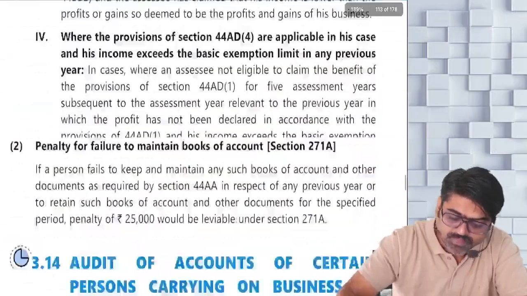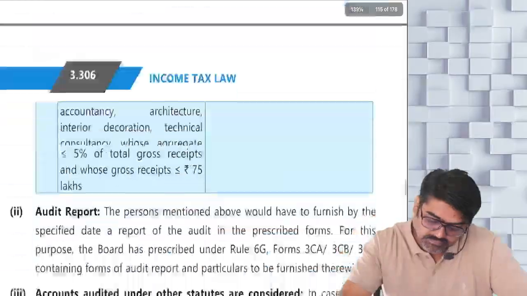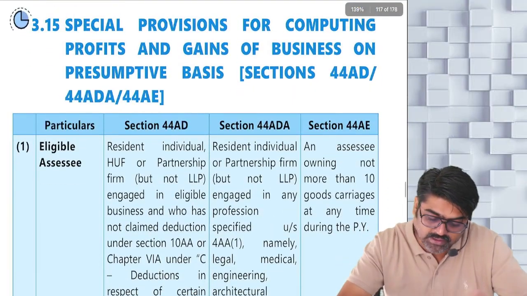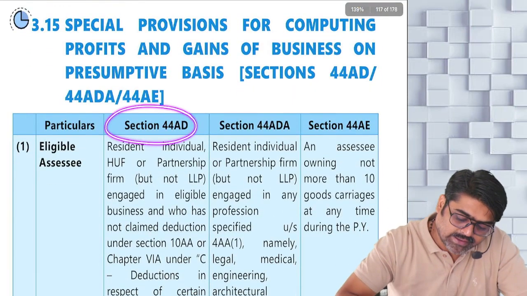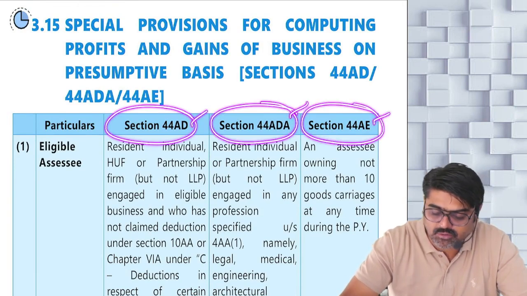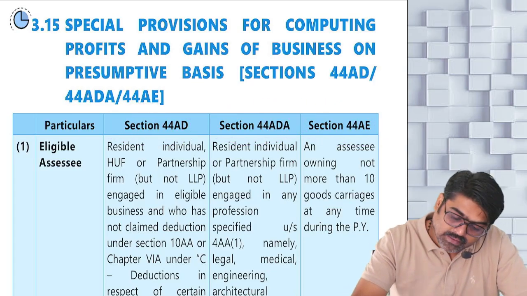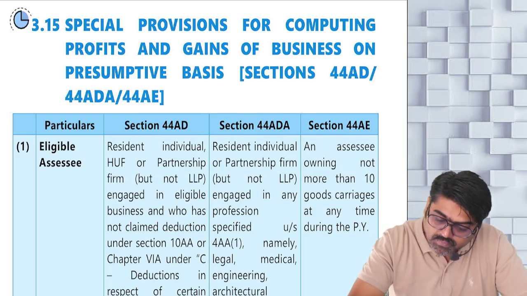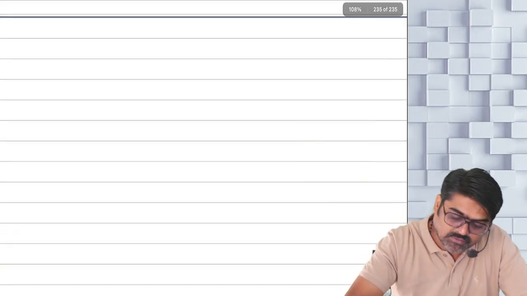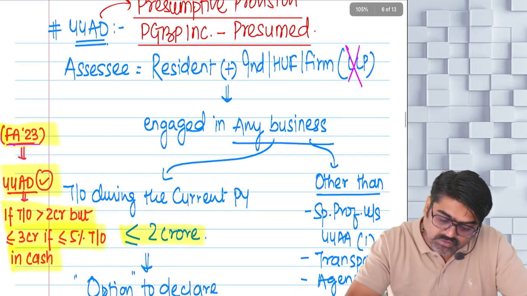Now see, we'll go to the next section now. 44AB is done, no? 44AB is done. Now we are going to come to 44AD. Along with 44AD, we are going to do 44ADA also and 44AE also. But first we are going to focus on 44AD. Okay. Now you are going to see there and you are going to give me the answers. Which section are we going to do first? 44AD.